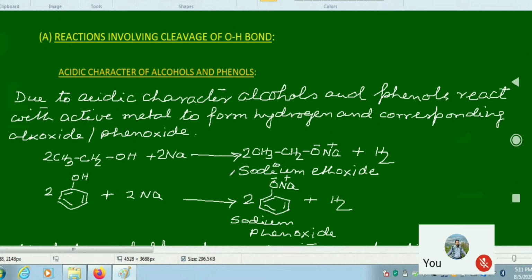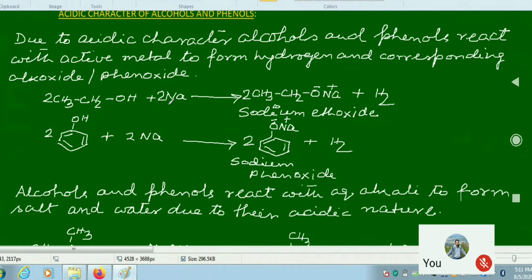Now this mixture of alcohol and metal can act also as a reducing agent. We can use it in different synthetic processes also as a reducing agent.